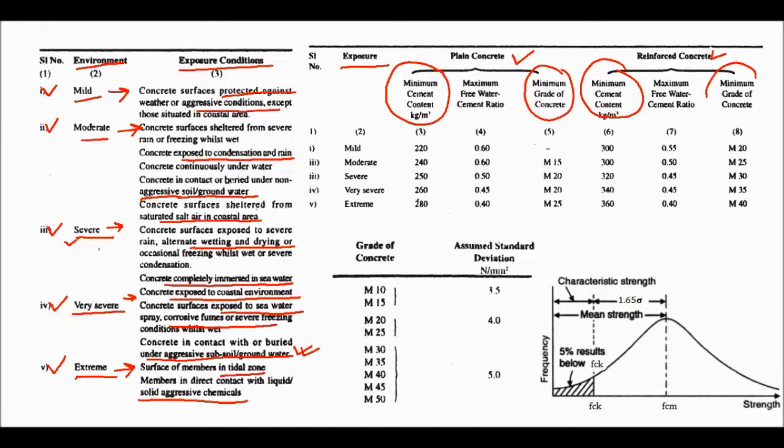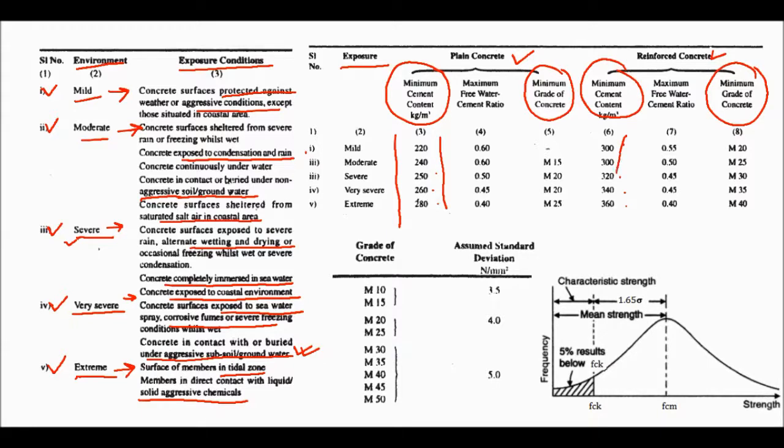So better if you remember this table. Remember this table, not very tough. 220, 240, 250, 260, 280, okay. And here 300, 320, 340, 360. So the difference is 20 kg per meter cube.